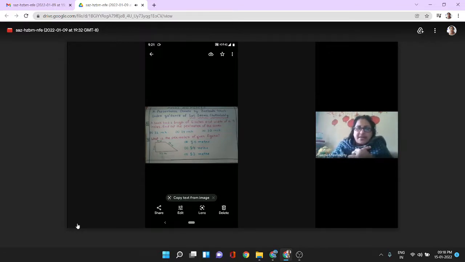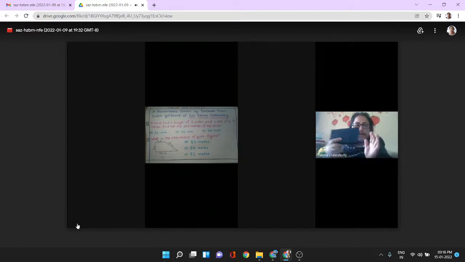So when you are drawing a rectangle, 9 is the length. Suppose it is here. 9 is the length, 6 is the width. Again 9 is the length and 6 is the width. So if you add 9 plus 6 plus 9 plus 6, you are getting 30 inches. Good. Next question, Bani Broto.